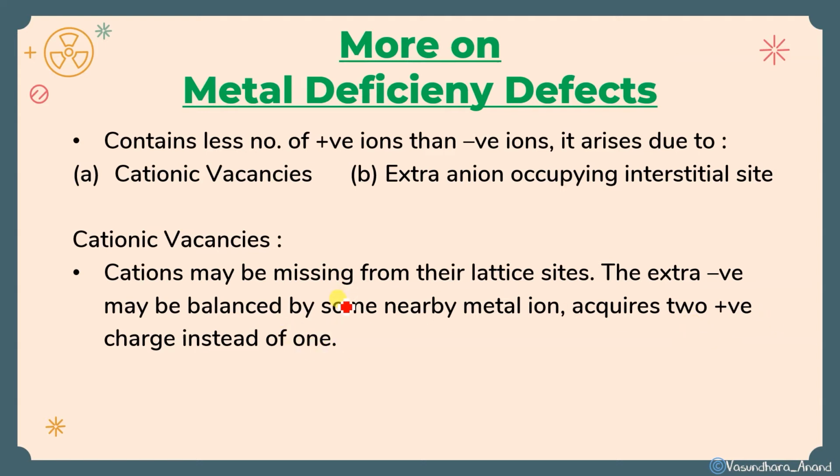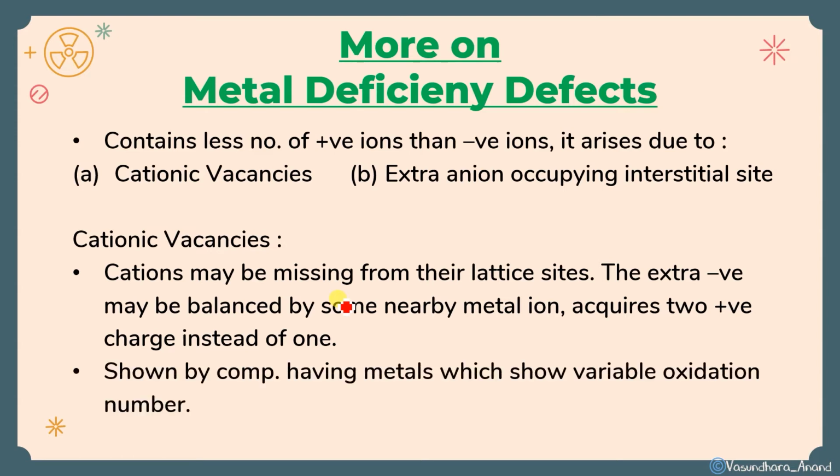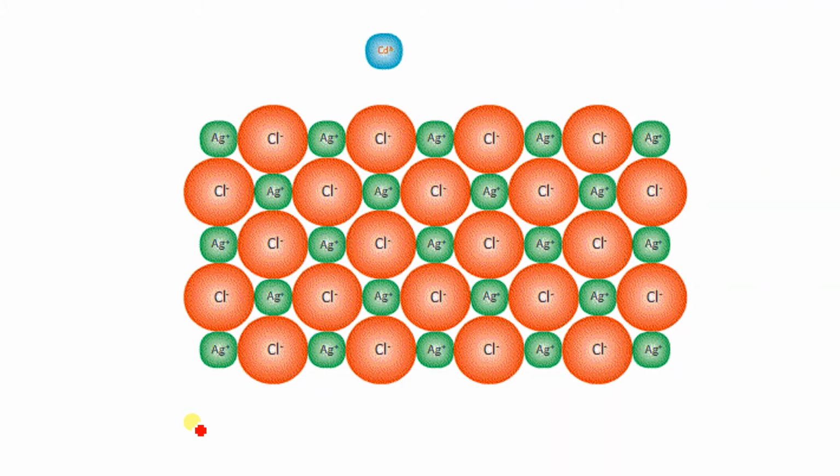Let me show you with the diagram. This is shown by compounds having a metal which shows variable oxidation state. They can show variable oxidation states, which will be explained. Now one example: cadmium comes in here. Cadmium 2+ will replace 1 Ag, but to maintain electrical neutrality, 2 Ag+ will go, because Cd2+ has come. Due to this, it creates one cationic vacancy, isn't it?